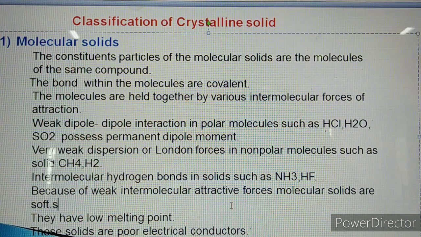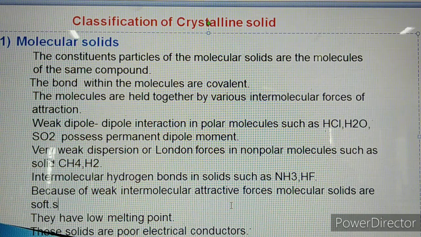What is hydrogen bond? The intermolecular force of attraction between positively charged hydrogen and the negatively charged ion of oxygen, or any electronegative atom. That force of attraction is called hydrogen bonding. So in molecular solids, there are some molecules like NH3 and HF which contain intermolecular hydrogen bonding.